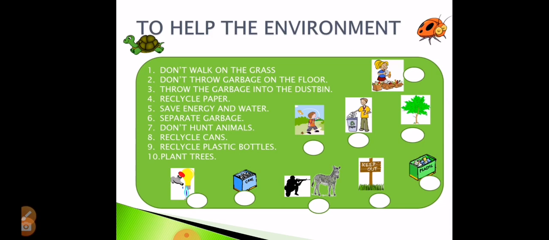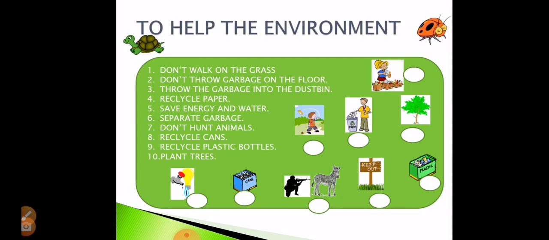Let's read a few. Don't walk, for example, on the grass. Don't throw garbage on the floor. Throw the garbage in the dustbin. Recycle paper. Save energy and water. It means you can turn off the lights if you're not in the room. Separate garbage. It means put the plastic alone, the glass alone, the paper alone, and so on. Don't hunt animals. Don't kill them. They are poor. We need them.